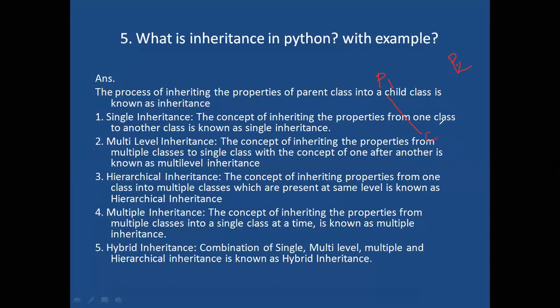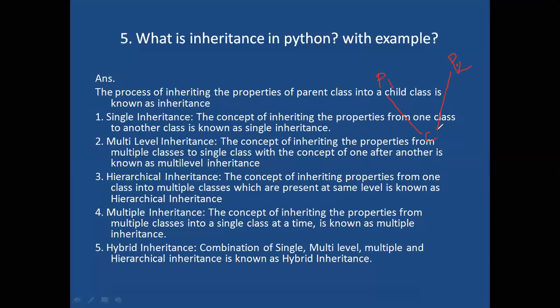The concept of inheriting the properties from multiple classes into a single class at a time is known as multiple inheritance.